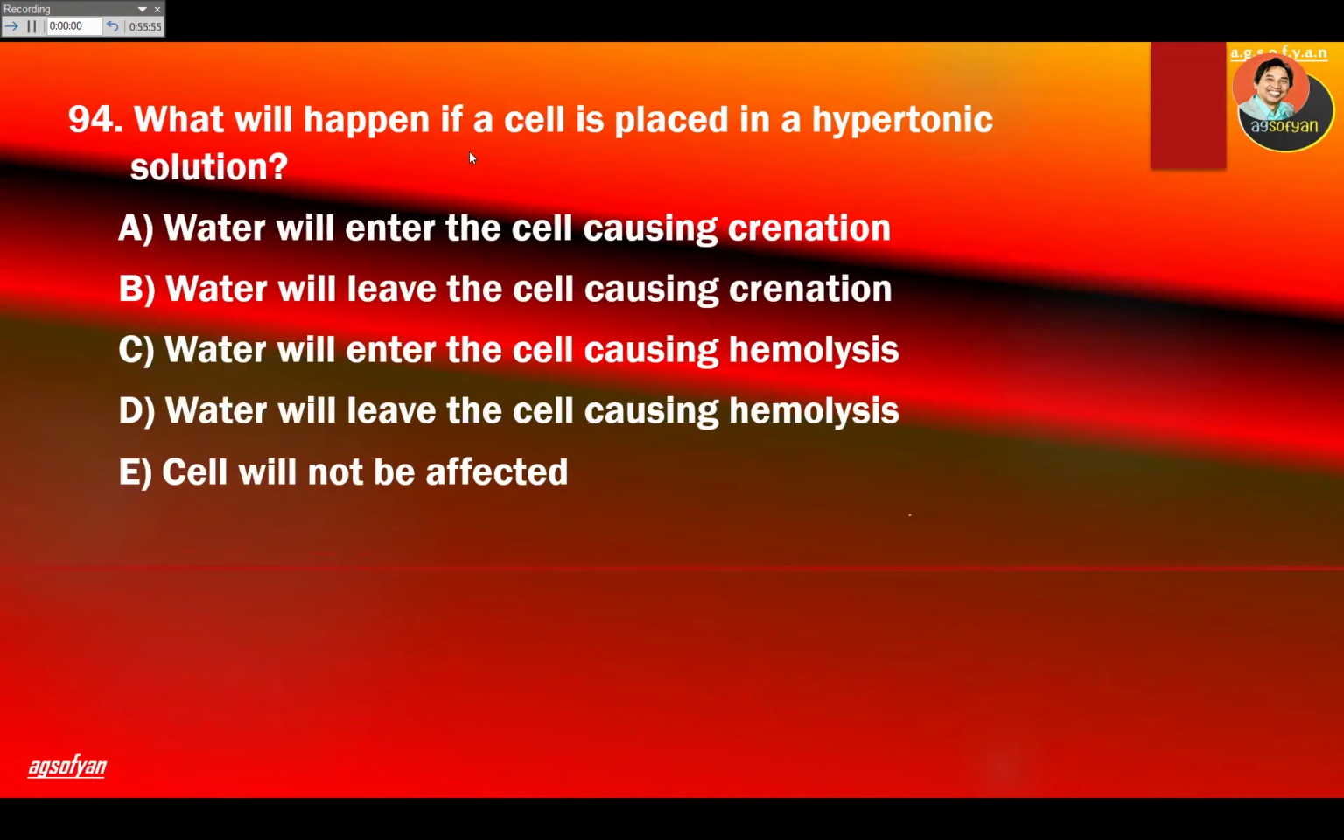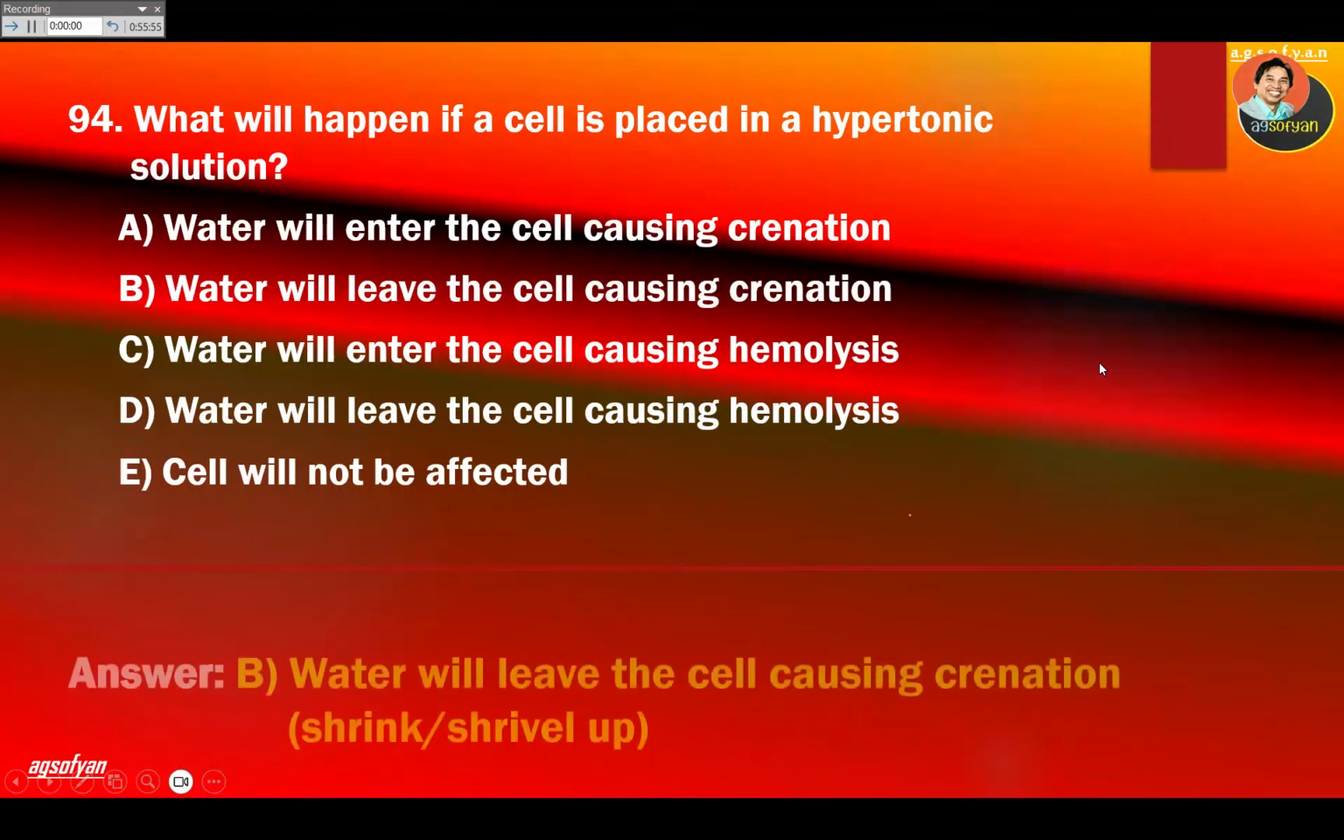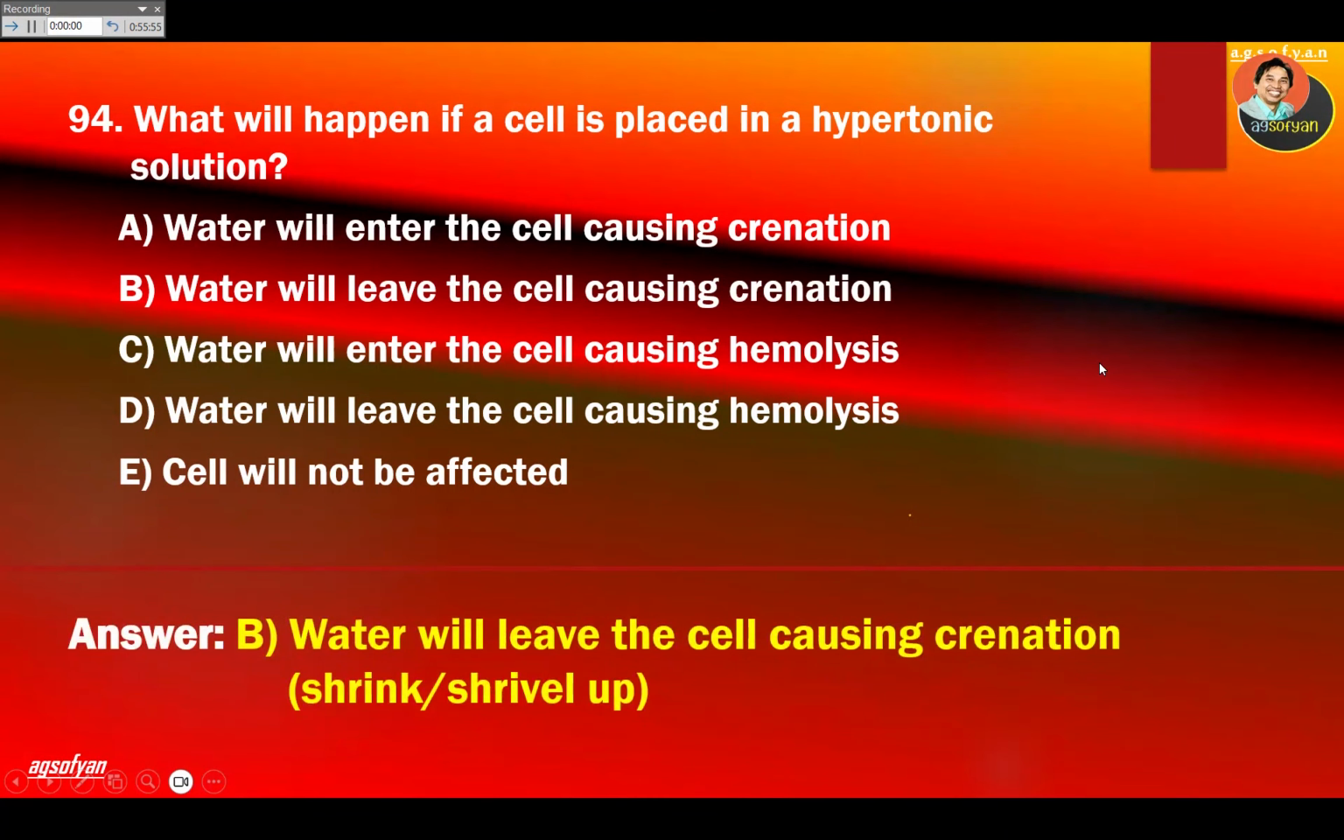What will happen if a cell is placed in a hypertonic solution? It's going to be the opposite, right? So the water from the cell will go out and the cell will be shrinking. So look for that one. The water will enter is incorrect. The water will leave the cell, causing crenation. That's correct. So B is the answer.